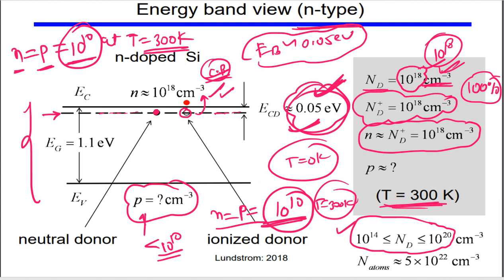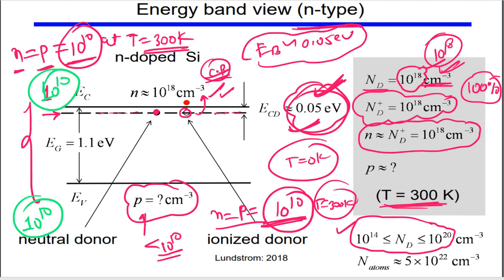So this was the initial intrinsic concentration. So we had 10 to the power 10 electrons in the conduction band and 10 to the power 10 holes in the valence band initially.